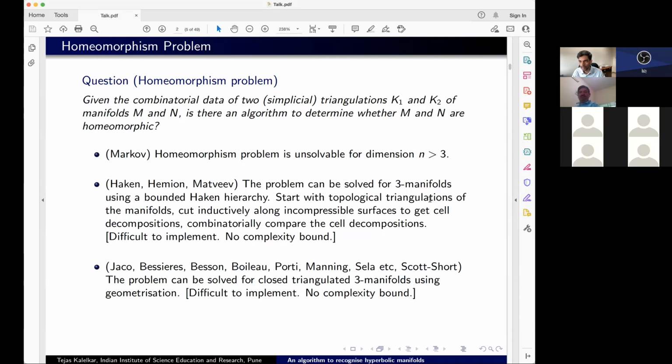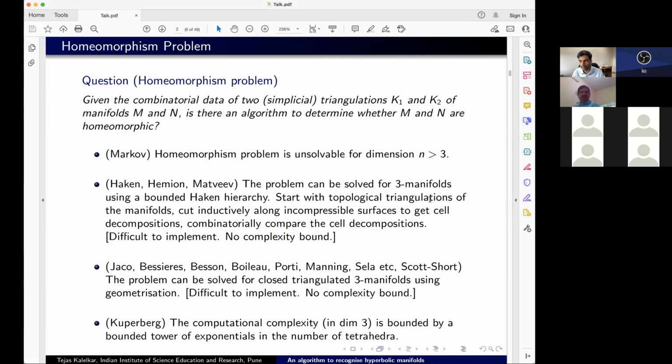Now, in the direction of complexity bounds, there's a paper by Kuperberg, I think in the last 10 years, where he shows that the computational complexity is essentially bounded by a function of the number of tetrahedra. That's what he was really aiming for, that it's a bounded runtime algorithm where the bound is in terms of the number of tetrahedra.